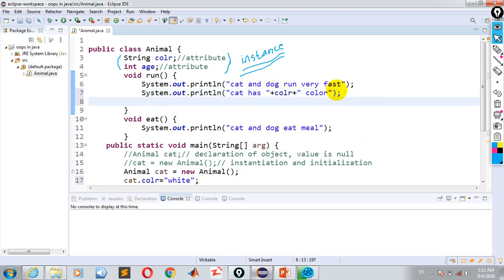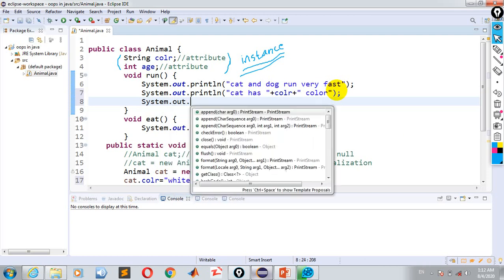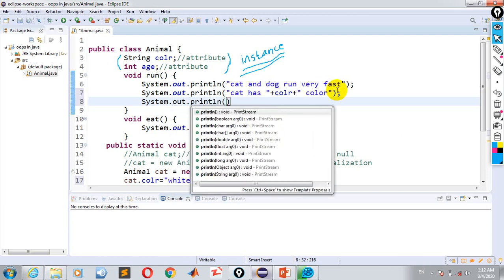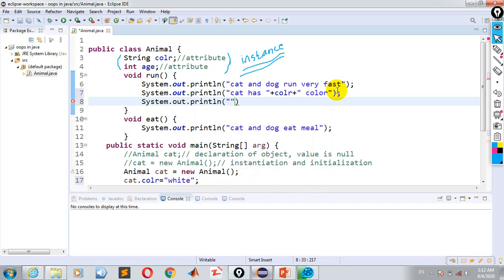And here, for example, let me also display the age with println. Here you will see "cat is", and here I will display age, and plus, I will print the message "old".